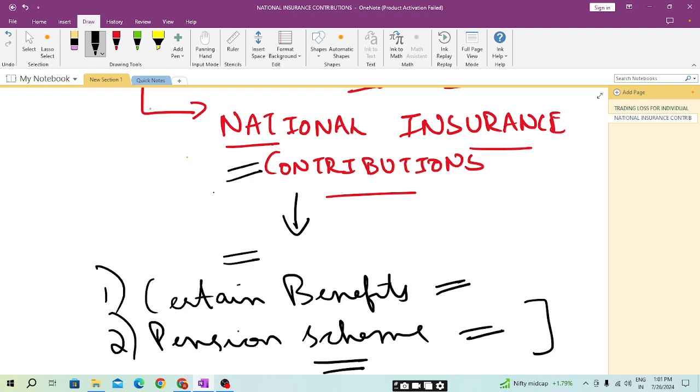And each individual, either employed or self-employed, needs to make the national insurance contribution along with his income tax liability.